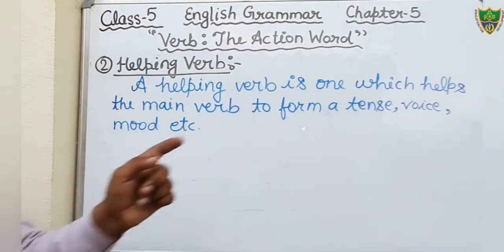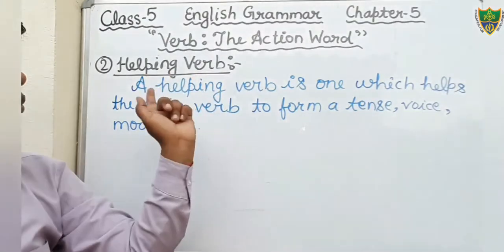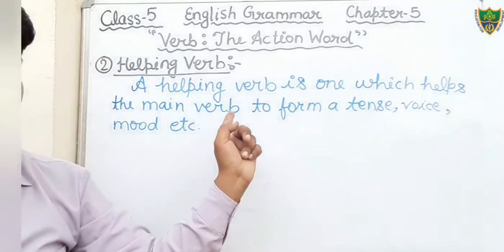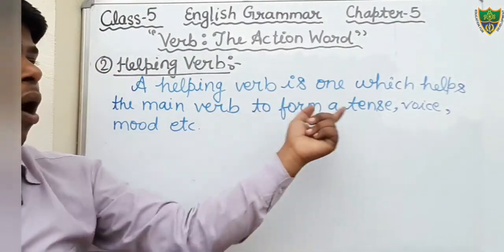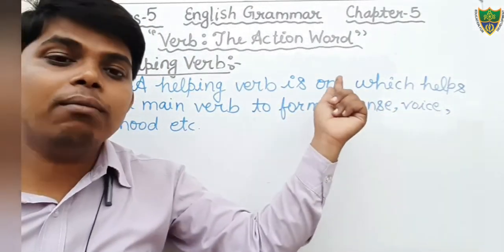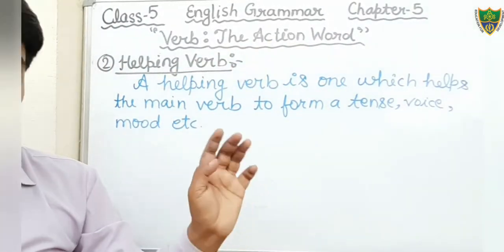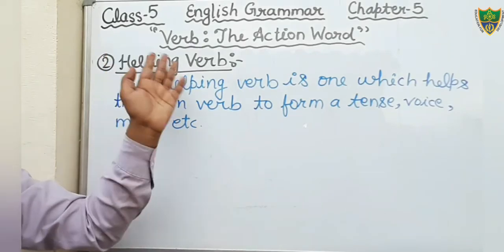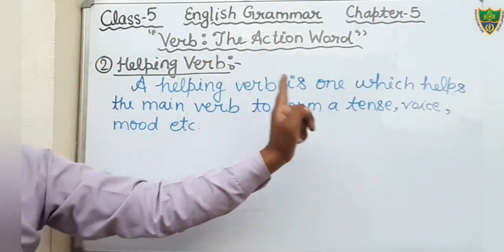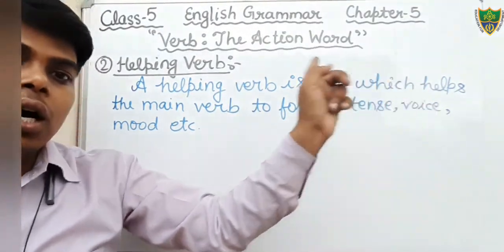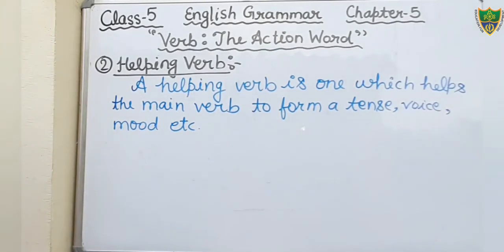Okay, students, just see here. A helping verb is one which helps. Therefore, it is known as helping verb. It helps the main verb. Helping verbs help the main verb to form what? Tense. To form the tenses, to form the voice, to form the moods, etc. Okay, helping verb is one which helps the main verb to form a tense, a voice, a mood. Okay, students, so just write down. You can see the example.